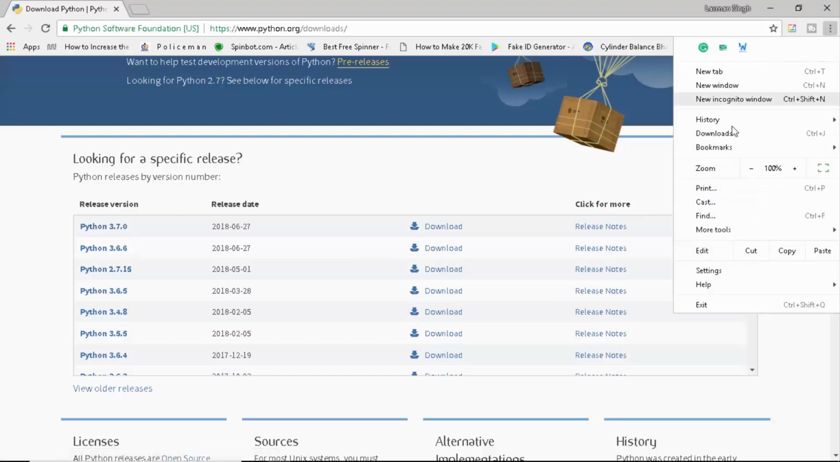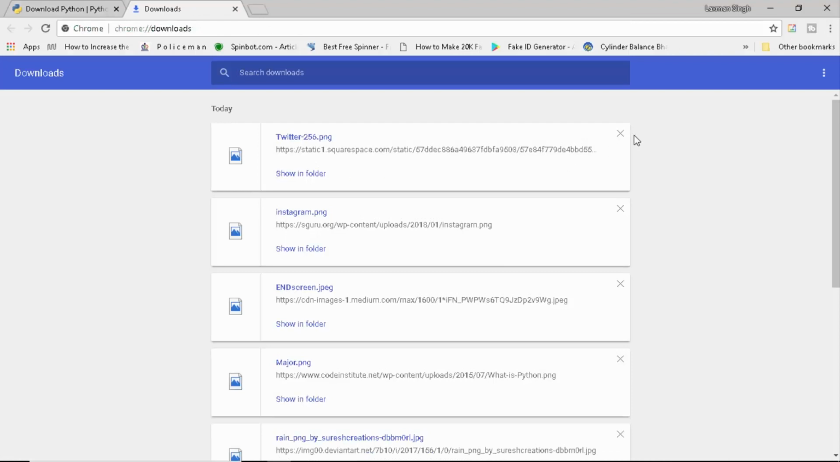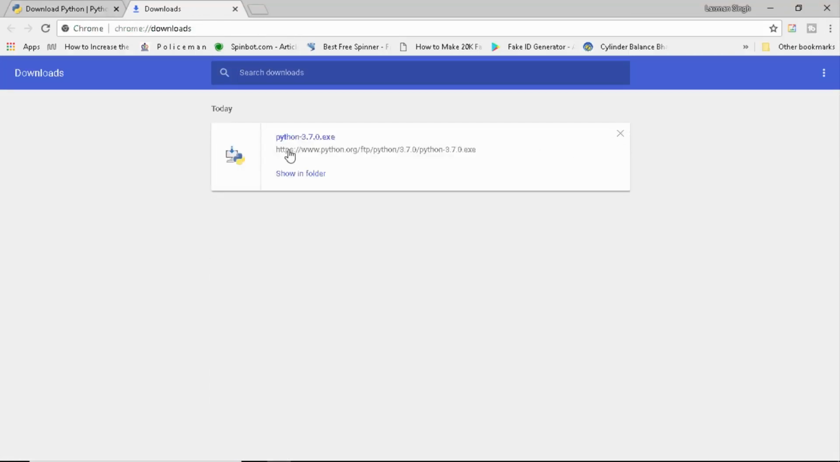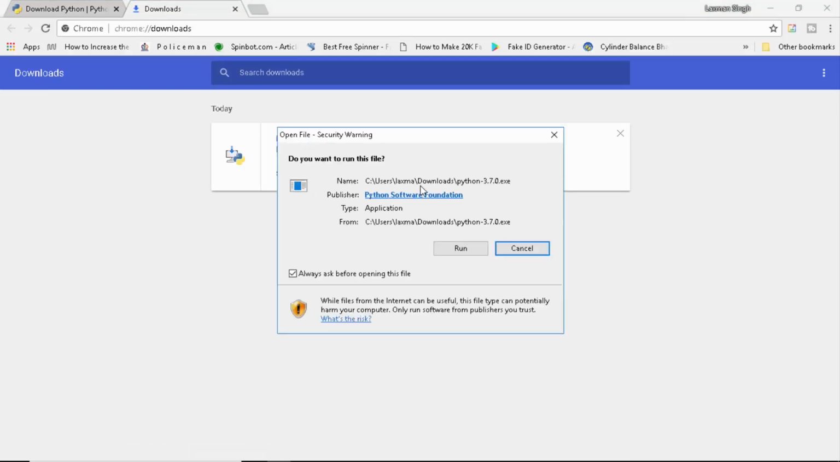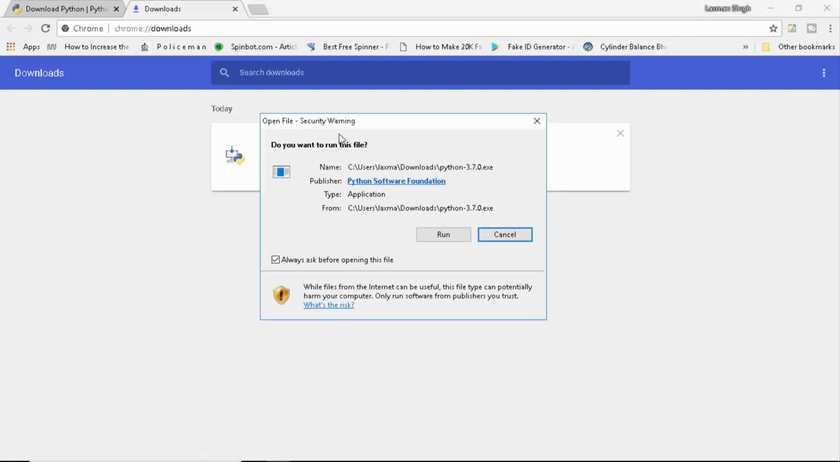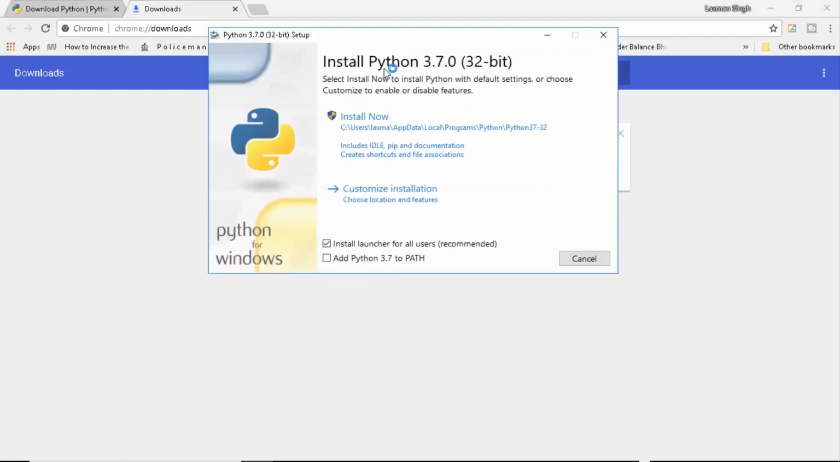Fortunately, I already have Python downloaded. So that's the Python 3.7.0 .exe. Let's open up the executable file, and this is going to ask for a security warning. You need not worry about it, it's completely secure and safe. Let's click on run.